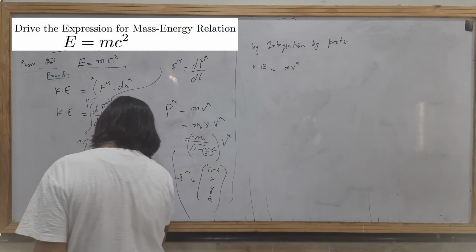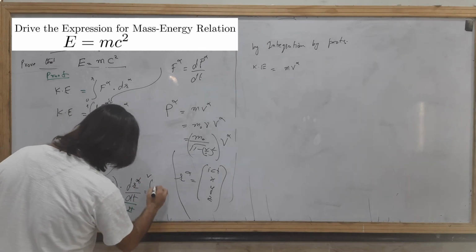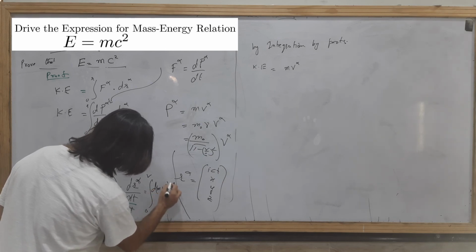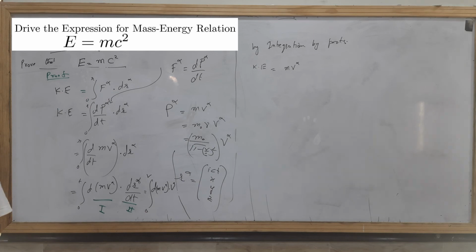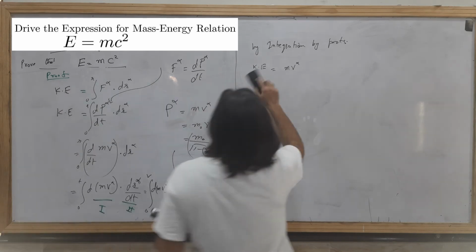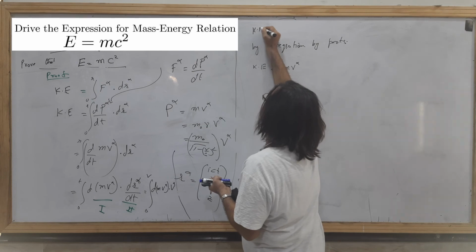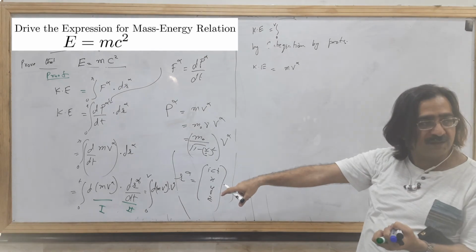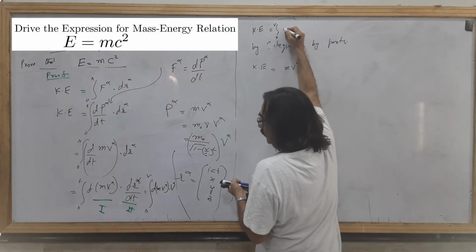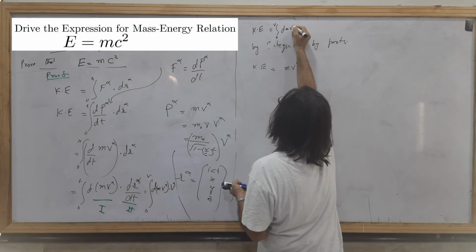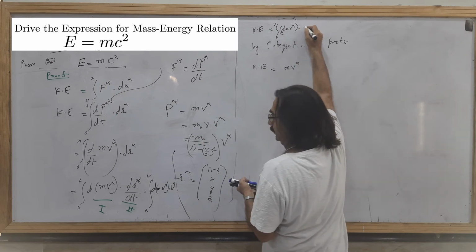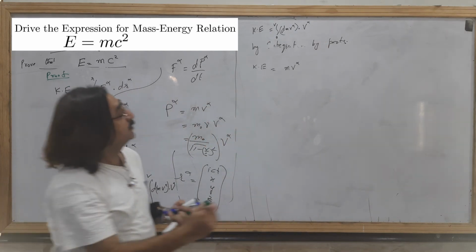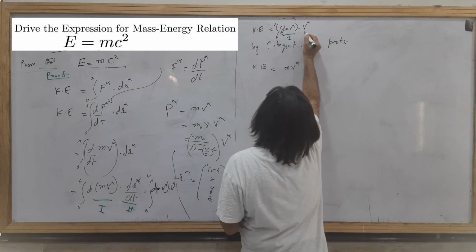When we convert to V, it will be equal to d(m v alpha) dot v alpha. Write this down first. You get the kinetic energy equal to the integral from 0 to V, and we change the limits because now the integration is with respect to V, of d(m v alpha) dot v alpha. This is the first, this is the second.